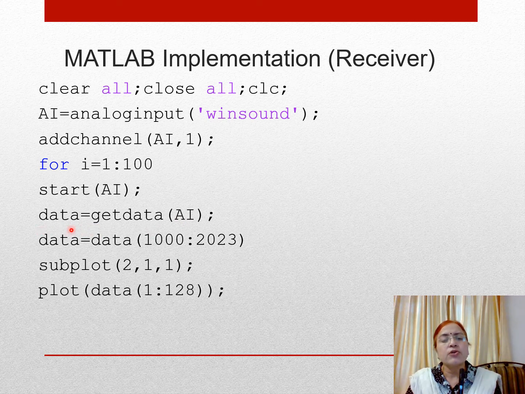Out of the total audio samples generated, we have to select 1024 samples. First leave the initial 1000 samples and then take the next 1024 samples, so that we select the important samples which are required for recreating the original signal, and then plot the signal.